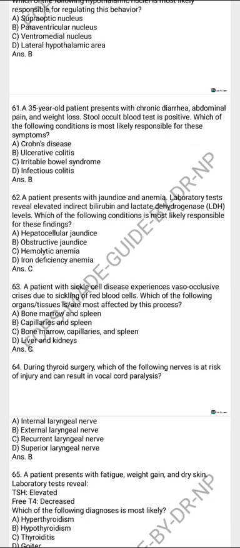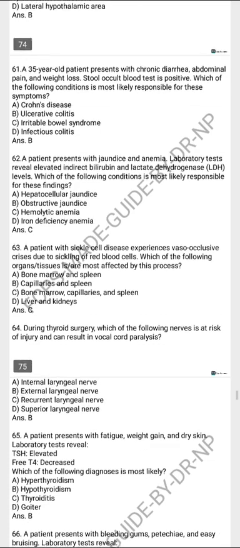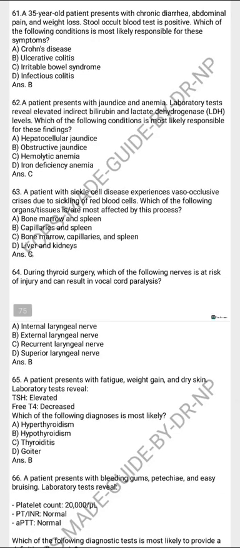A patient with jaundice and anemia, laboratory tests with elevated bilirubin and LDH. The following condition is most likely responsible for these findings: hemolytic anemia. A patient with sickle cell disease experiences a vaso-occlusive crisis, the sickling of the red blood cells. The following tissues are most commonly affected by this process: the bone marrow, capillaries, and spleen.